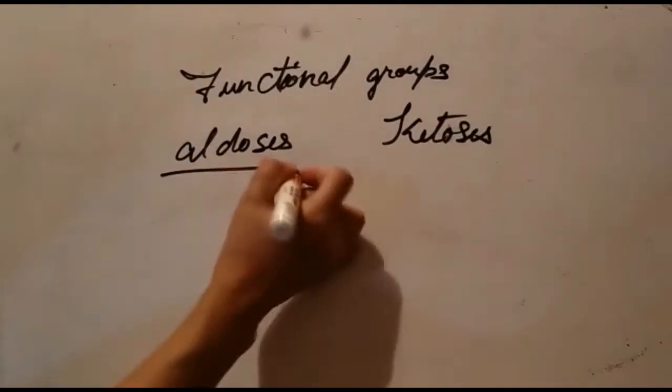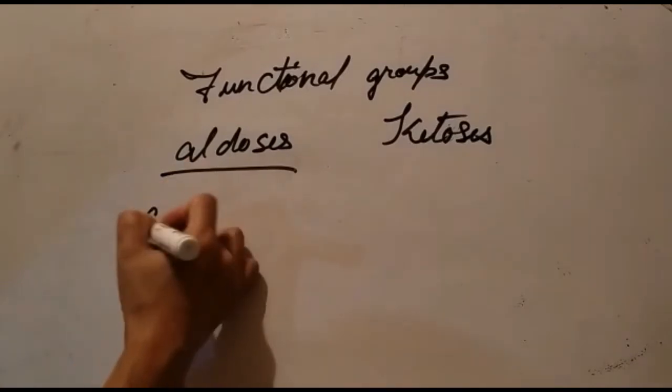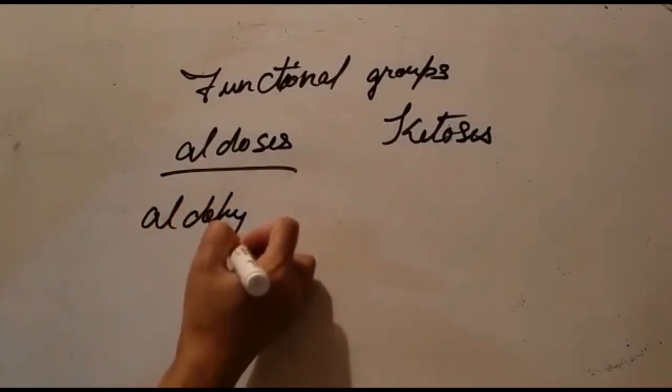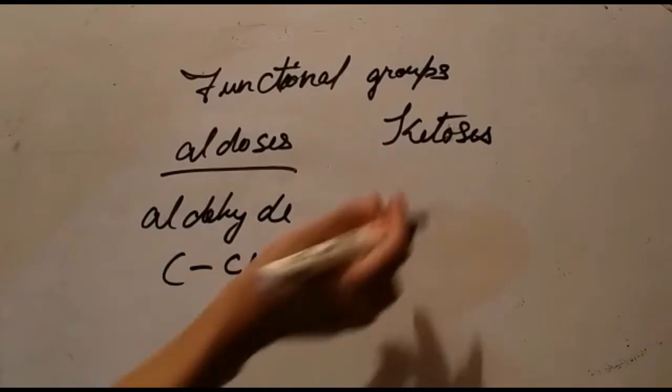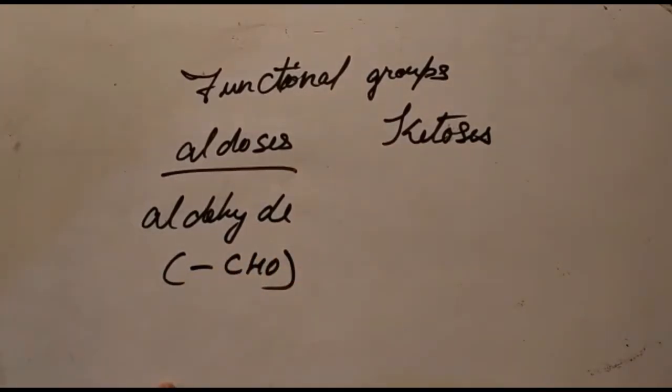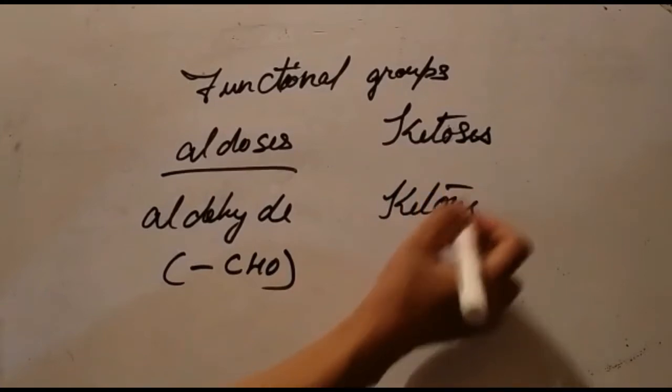So what are aldoses? Aldoses are those in which the reducing group is the aldehyde group. And ketoses are those in which the reducing group or the functional group is a ketone group.